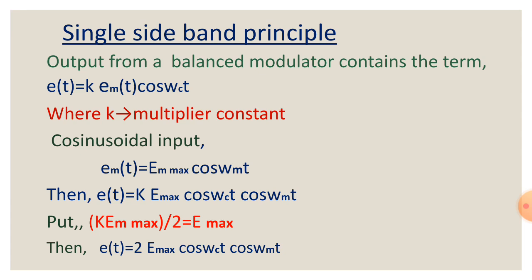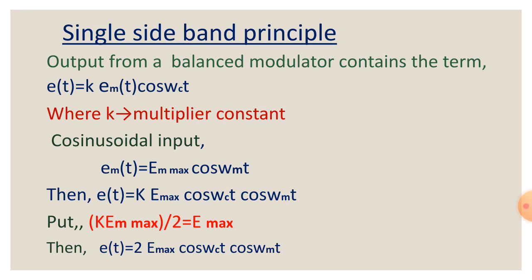Now we are going to discuss single sideband principles. The output from a balanced modulator contains the term e(t) = k em(t) cos ωct, where k is the multiplier constant. From the cosinusoidal input we can write em(t) = Em max cos ωmt.